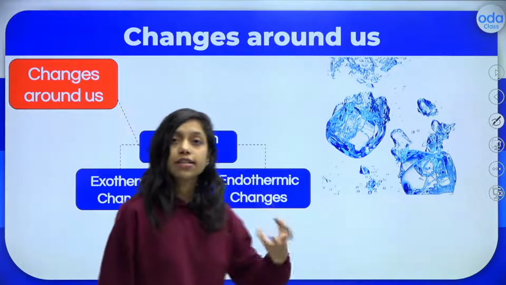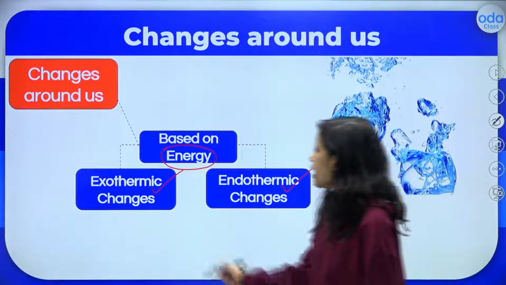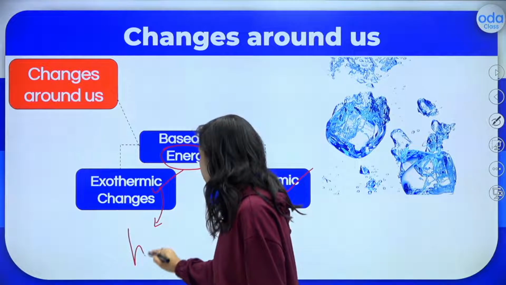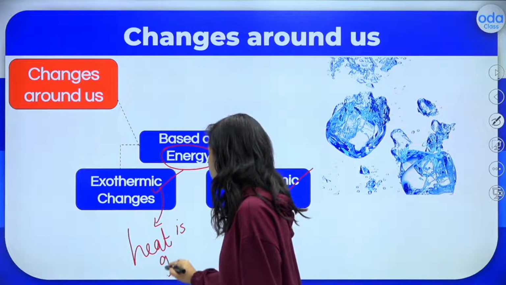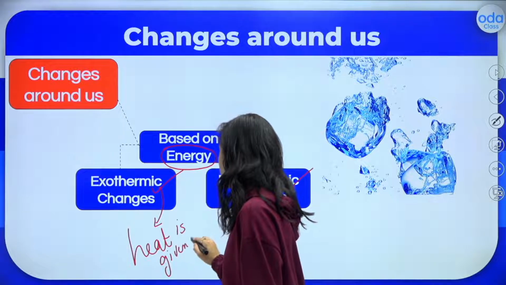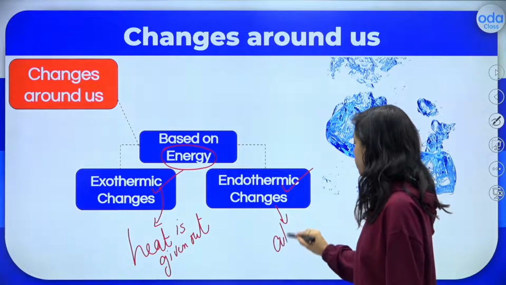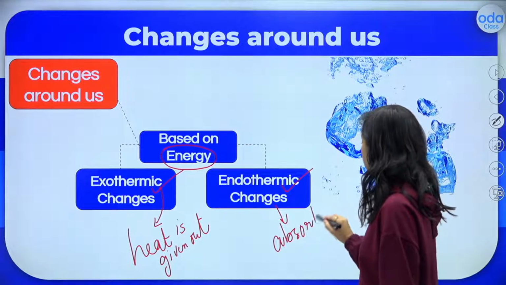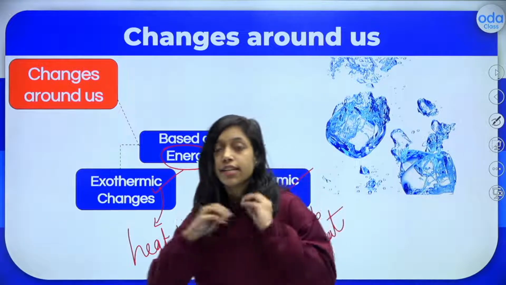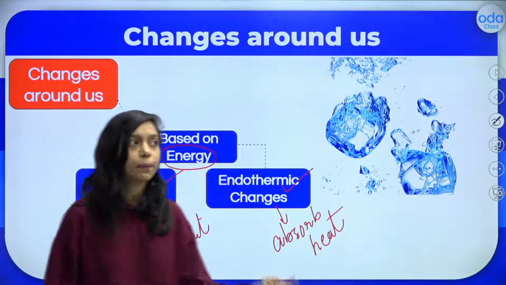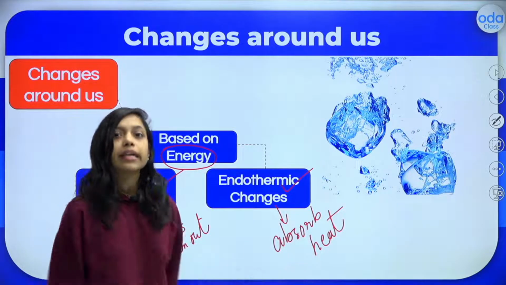Okay, so some changes are based on energy: exothermic and endothermic. Exothermic means they will give out heat. Heat is given out. And endothermic is nothing but they absorb heat. They need heat. Exothermic is nothing but after the change, they will produce heat. For example, burning of a cracker. When you burn the cracker, it will produce some heat, right?